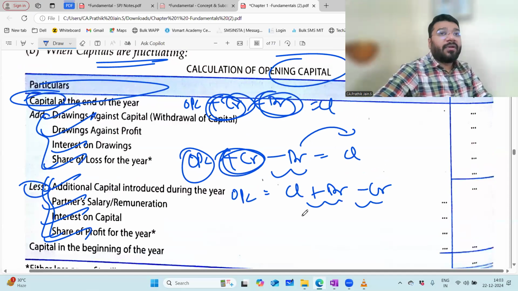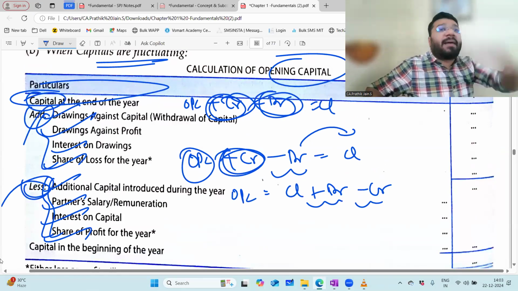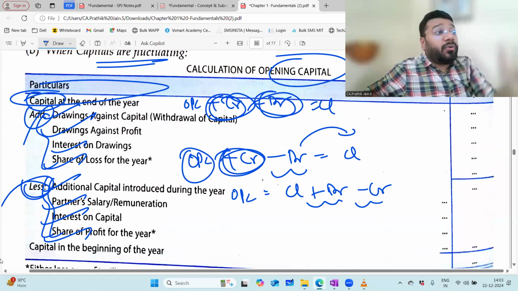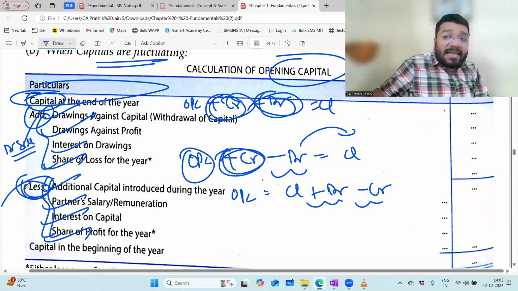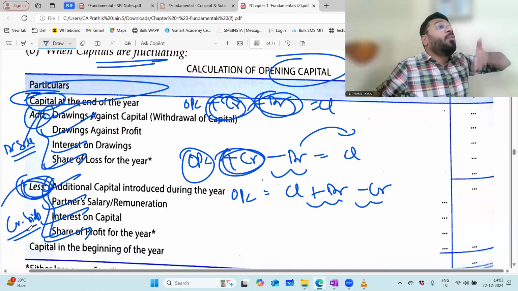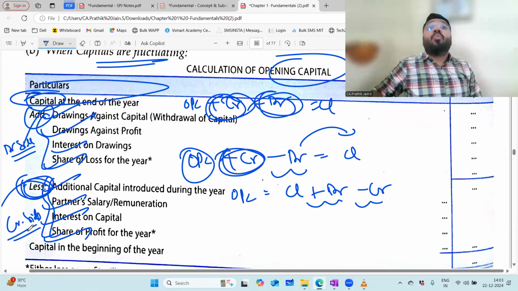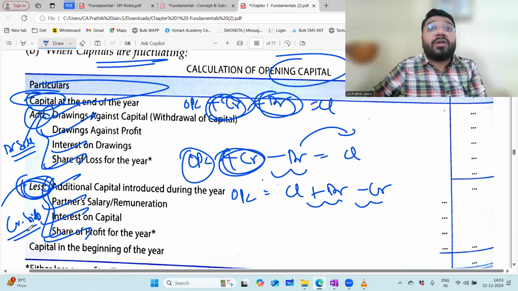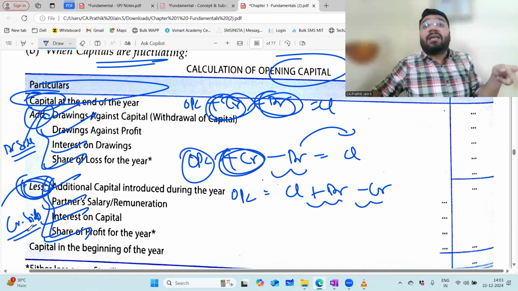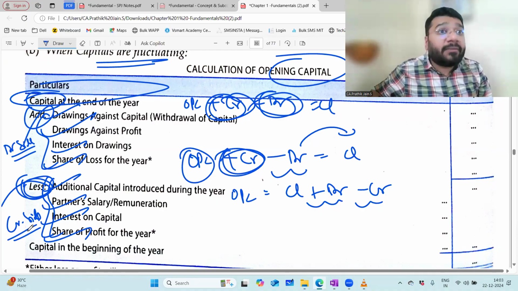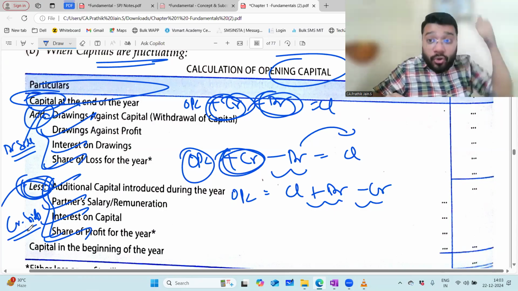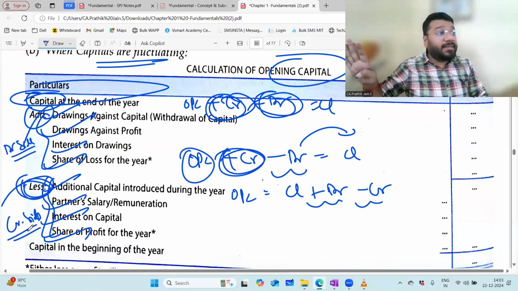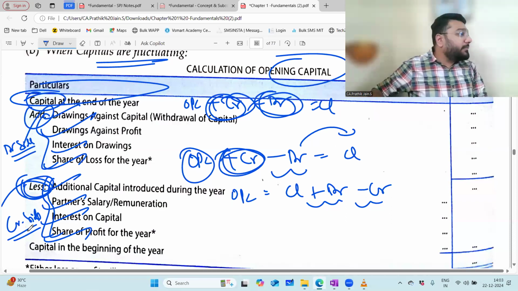Any problem? So all this data of addition and subtraction is coming from where? It's coming from your capital account. The add part is nothing but the debit side of the capital ledger. And all the less items are nothing but the credit side of the capital ledger. So see in the debit side and credit side, what have they considered and what have they not considered. Whatever they have considered for calculating the closing capital, the same items you have to reconsider for reverse calculating the opening capital. If any item is given in the question but not considered for calculating the closing capital, those items you will also not reconsider for calculating the opening capital.